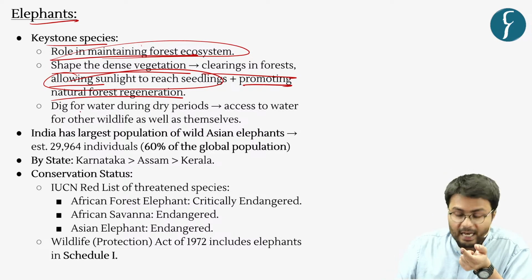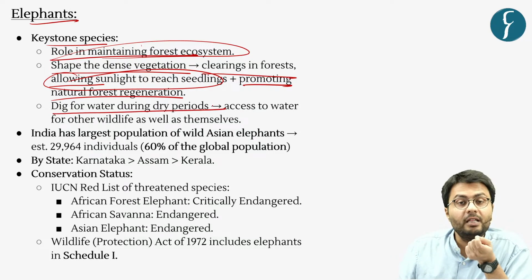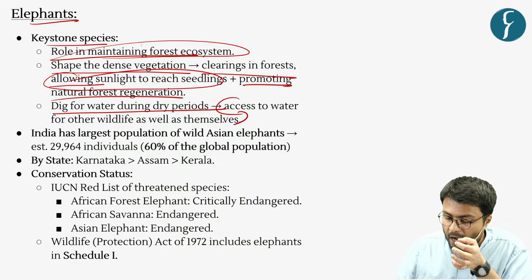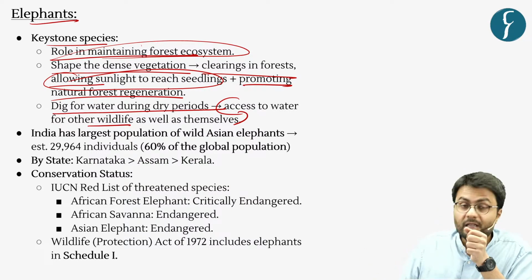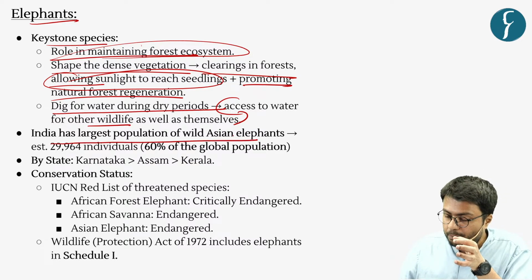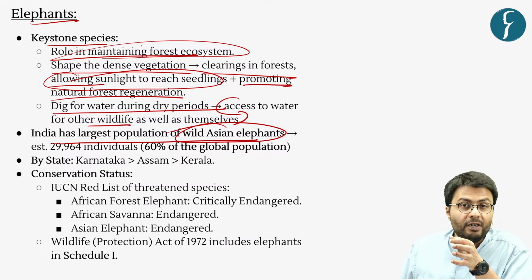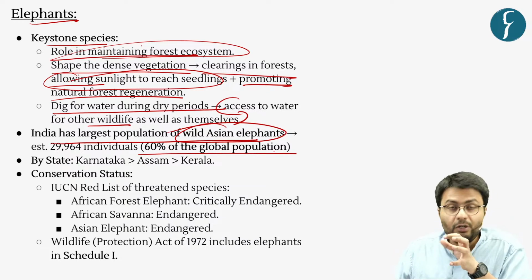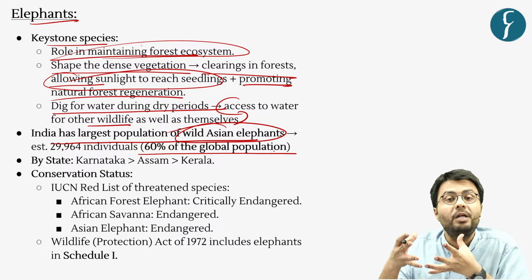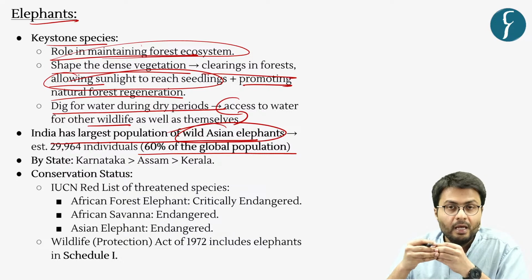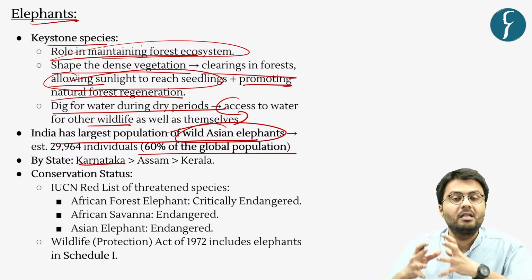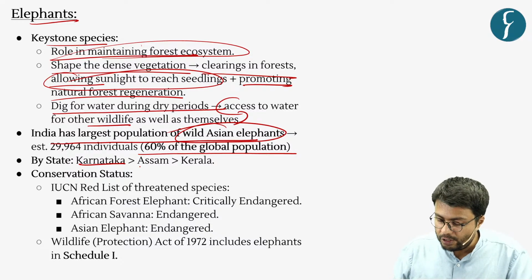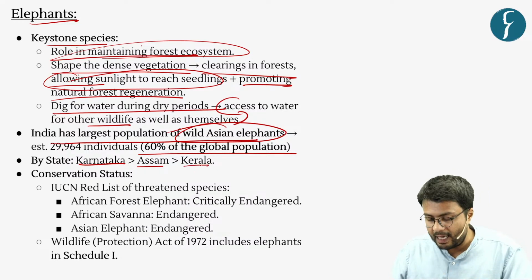Further, these elephants also dig water during the dry periods, which enables the access of water to other wildlife as well as to other elephants in general. Further, India also has the largest population of wild Asian elephants, as India constitutes about 60% of global population of wild Asian elephants. And based on the numbers of different states, Karnataka has the largest number of elephants, which is followed by Assam and then Kerala.